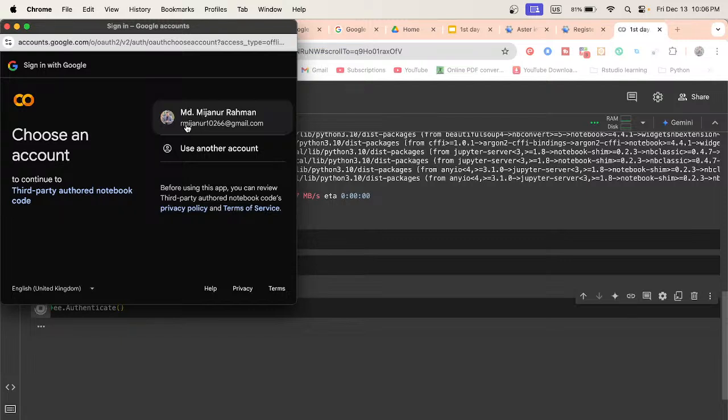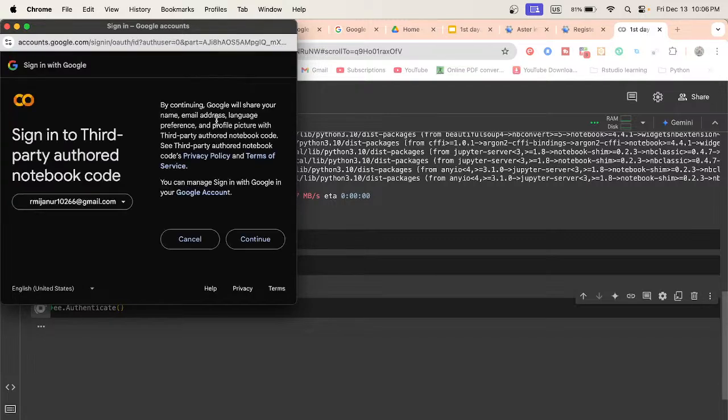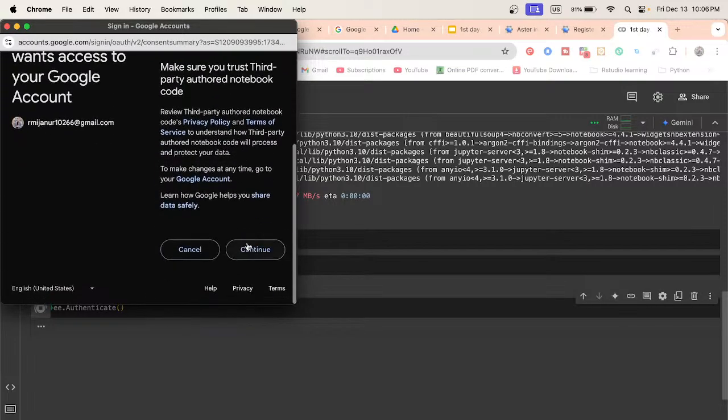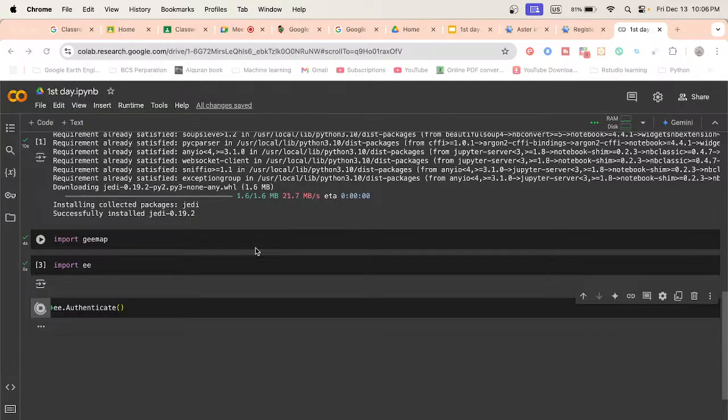In this case I use this email for registration with Google Earth Engine, and Google Colab is also open using this Gmail. Just click here and continue, and further just continue.